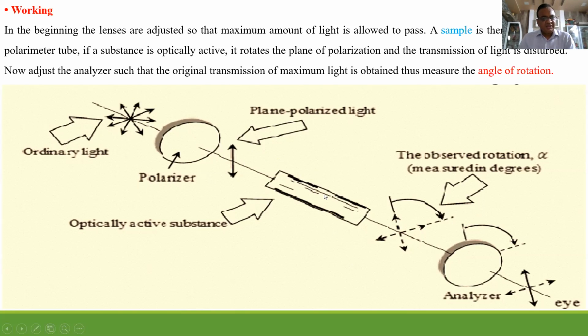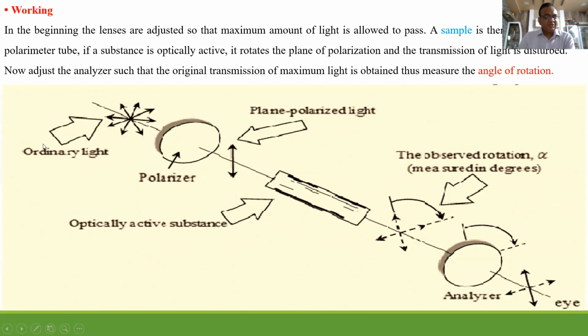In the second set, remove this solvent and put here the solution of the substance whose optical activity is to be determined or measured. You carry out the same experiment and note down the angle of rotation in the observation table. So this finishes the experiment.